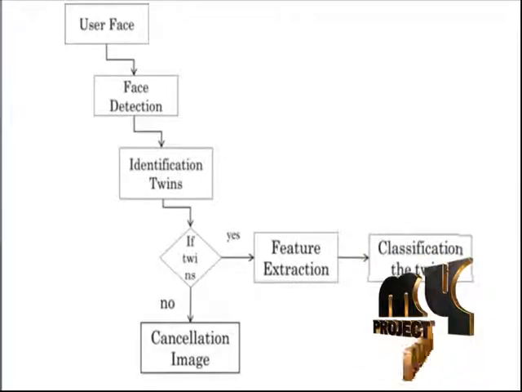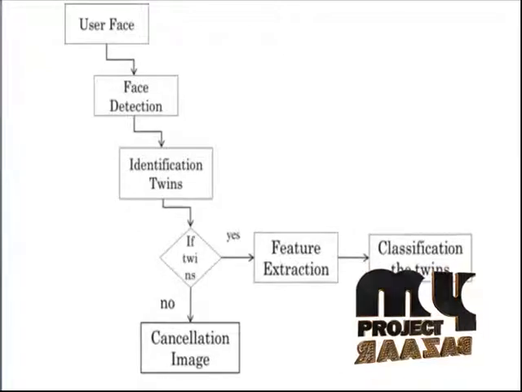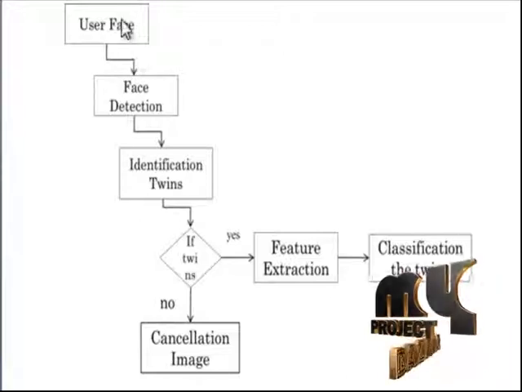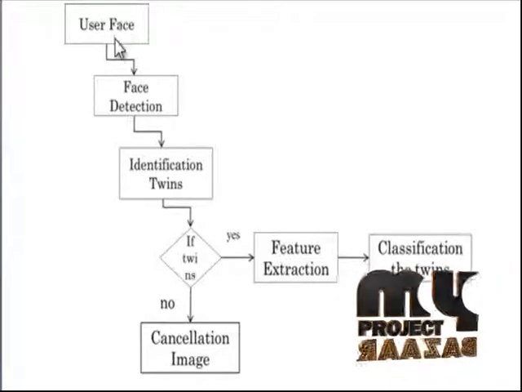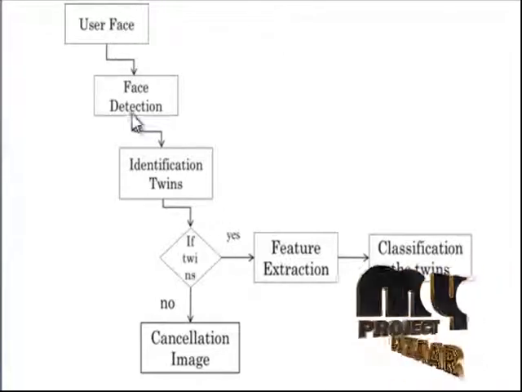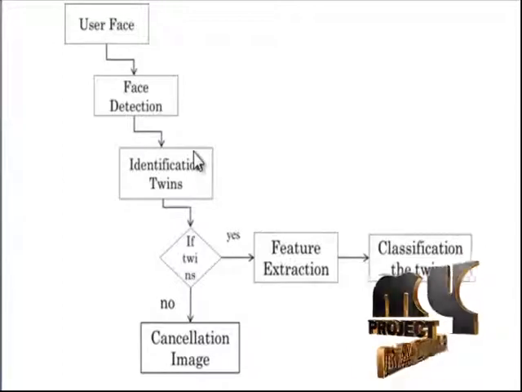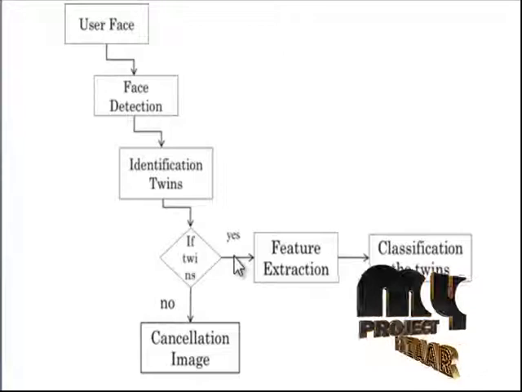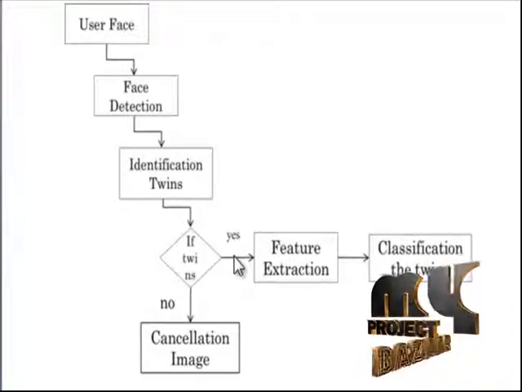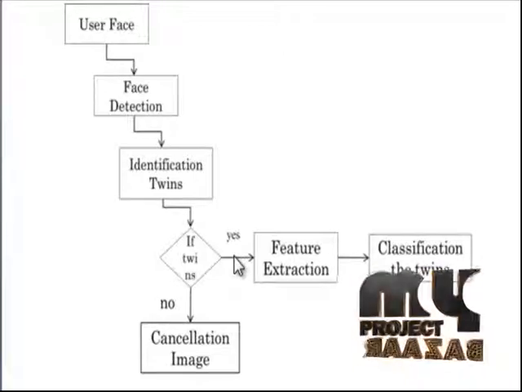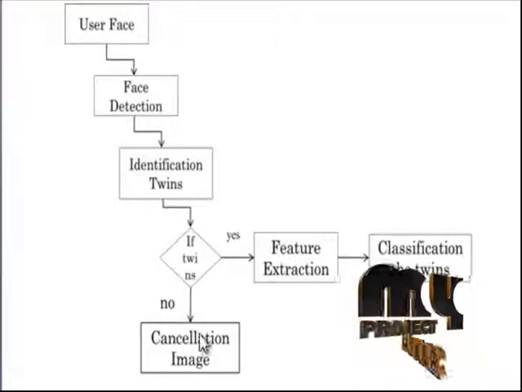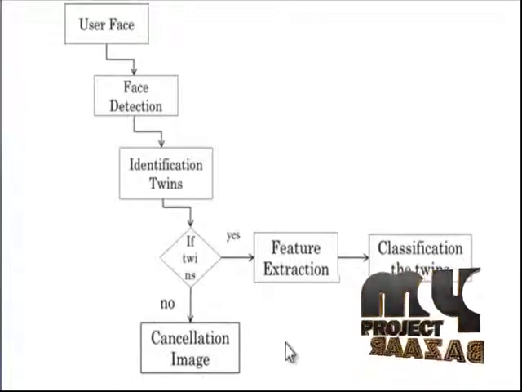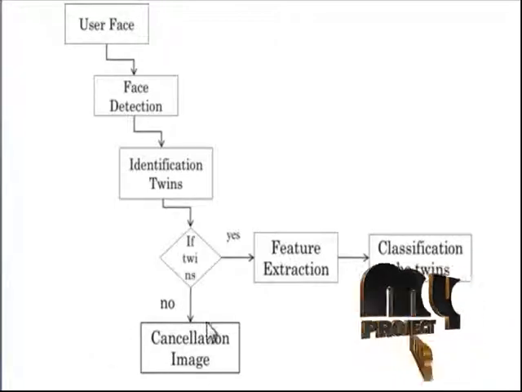Now, this is the flow of our process, Double Trouble: differentiating twin identification phases. In this phase, we follow the flow of the user. First of all, we take the user face, the twins. Next step is face detection, and another step is identification of twins, in which dataset. And another step is determining which person of that twin set the input image is. The final process is cancellation of image. If the input image is not in the dataset, the final process of cancellation is executed.